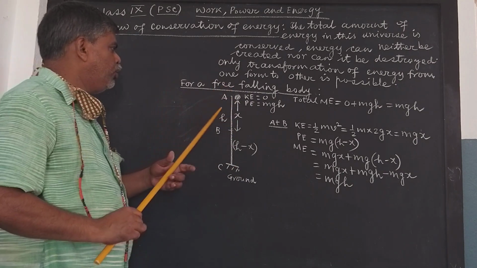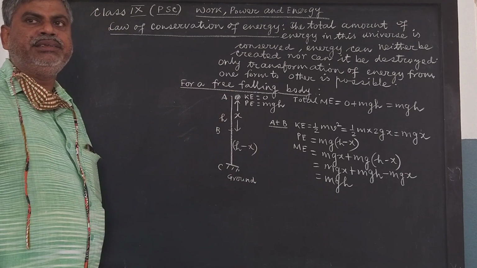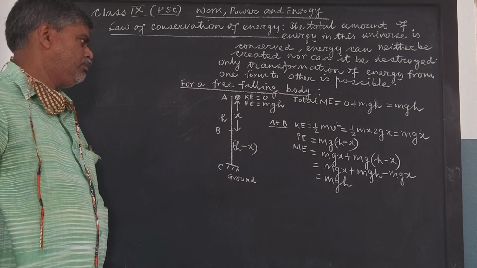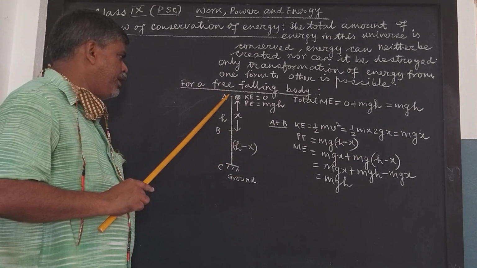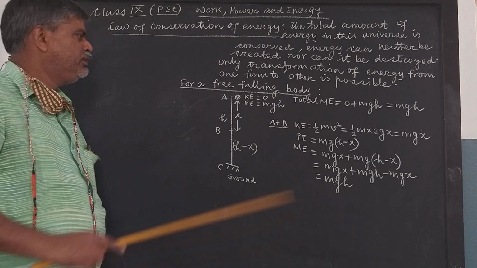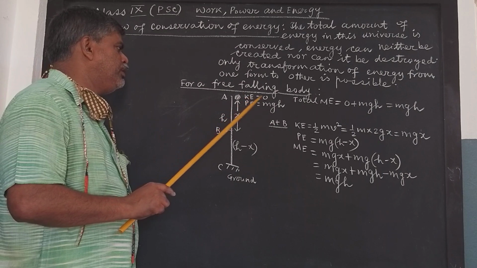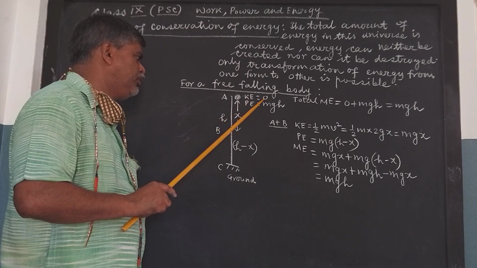We shall try to show that during this fall its total mechanical energy remains constant. At the point A, the body was initially at rest. Therefore its kinetic energy, half mv square, is half into m into 0. Therefore, kinetic energy is 0.